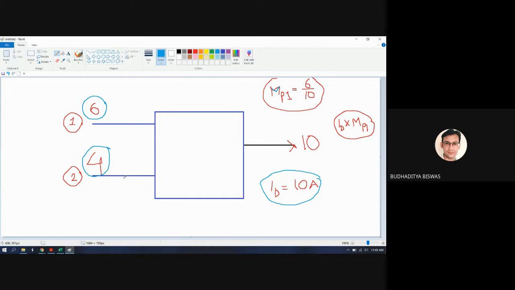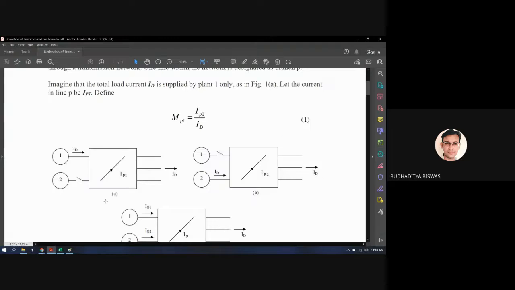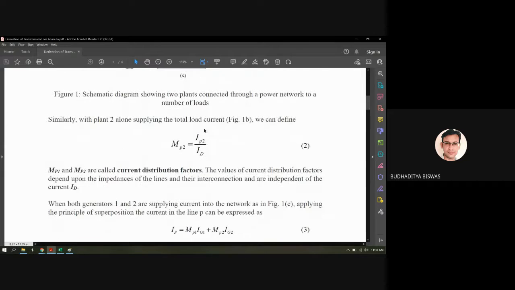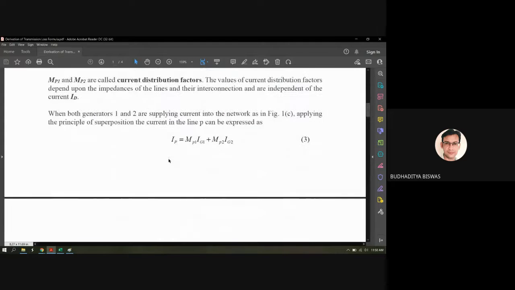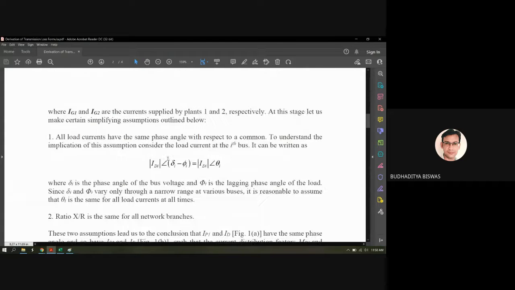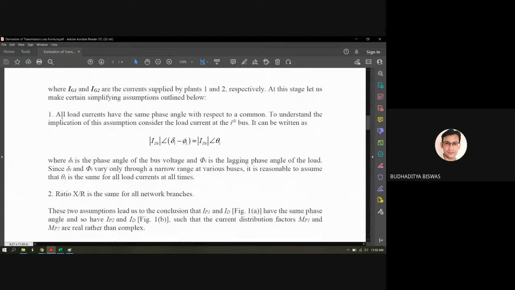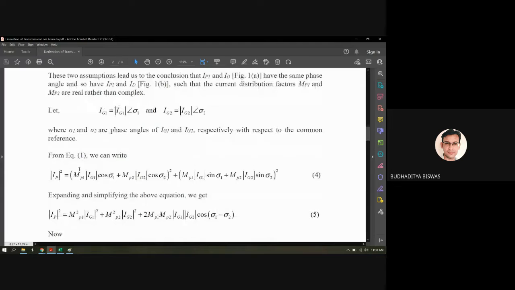Only a critical term is used, the current distribution factor. And another problem for understanding this is that so many terms and notations are used: IP1, IG1, MP1, ID. You need to understand and remember those terms. Up to the first or second page is very easy to understand. But when you see this one, it is also very interesting. If you just read all these things, it is easy to understand. No problem, but the problem starts from this one.